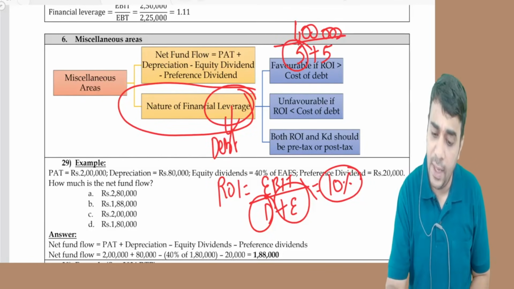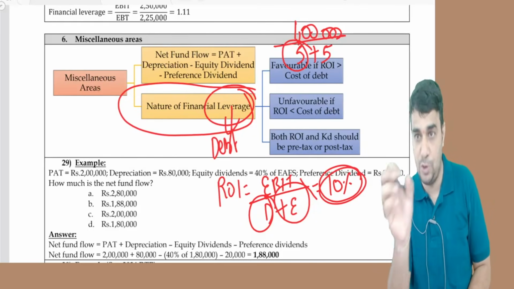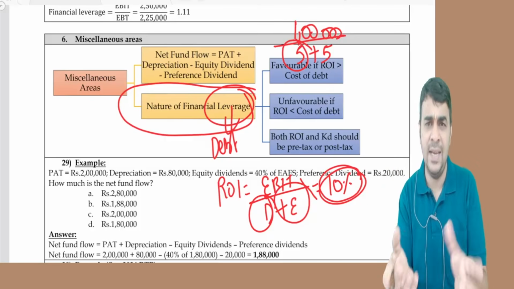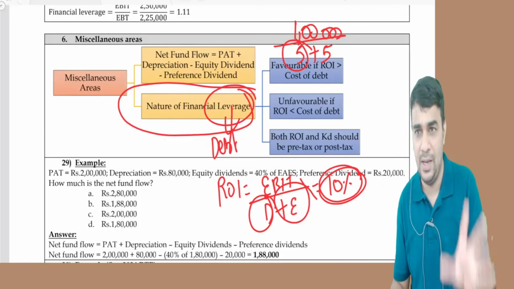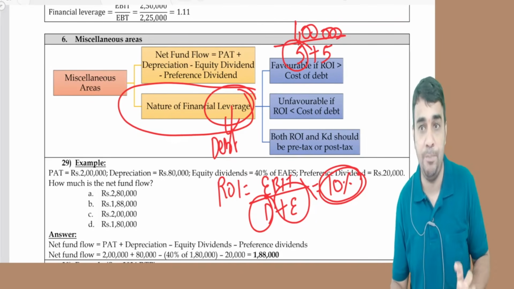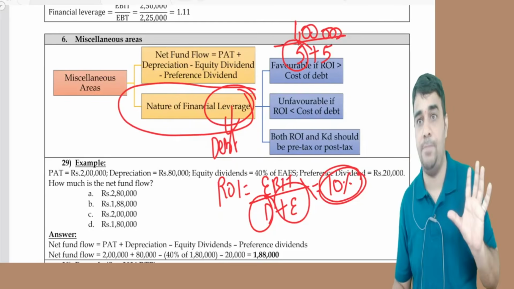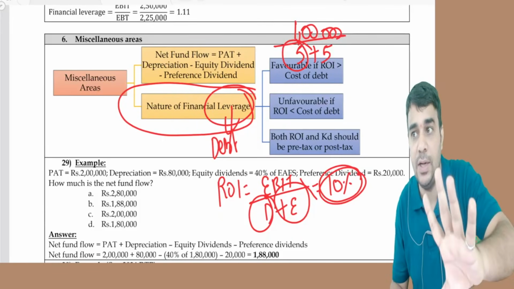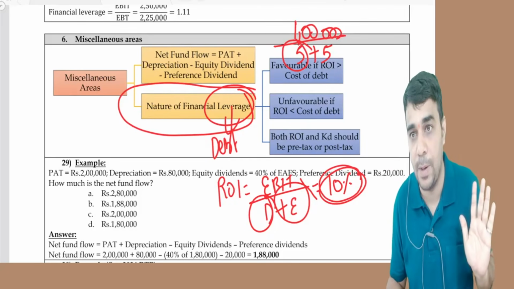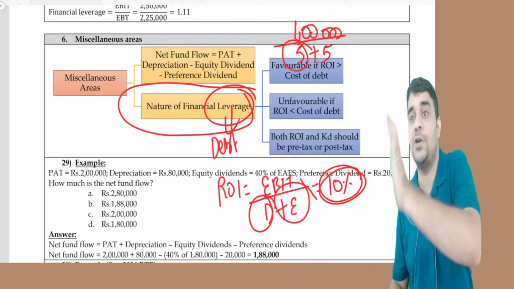See, ROI of 10% means you are earning 10% on the money you borrowed and 10% on the money you got as equity. Money doesn't know whether it is debt or equity. If you pay 10% on debt, equity you can also pay 10%. If you pay 12% on debt, the equity holders have to compromise their return. If you pay debt holders only 5%, equity holders, you can pay surplus.